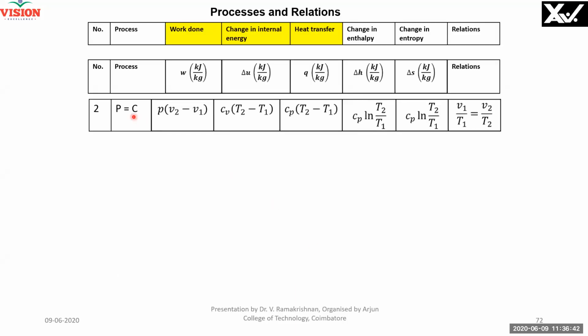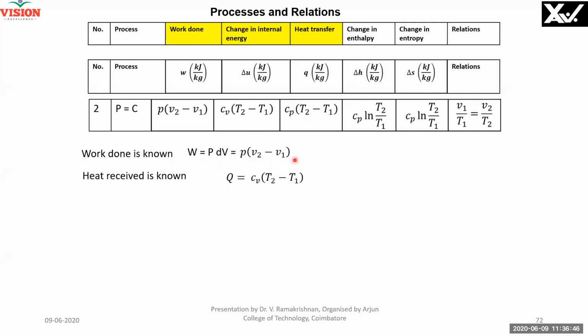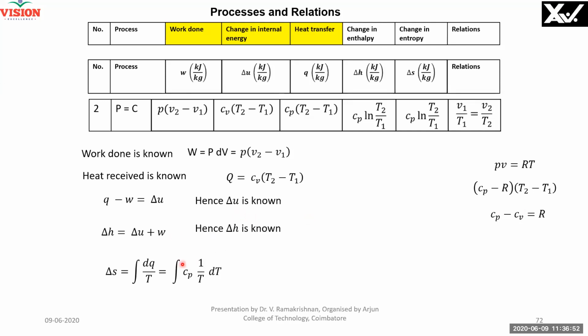Another process, constant pressure process. Same way, I'm just giving the formula here. Work done is known, Q is known, first law is known. Therefore ΔU is known, ΔH is known, and ΔS is the integral of dQ by T, where dQ is Cp dT. I made a mistake here, sorry. It is Cp dT by T, right? Okay. And hence ΔS is known.